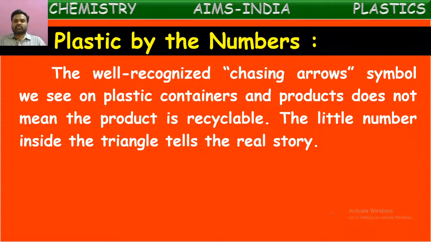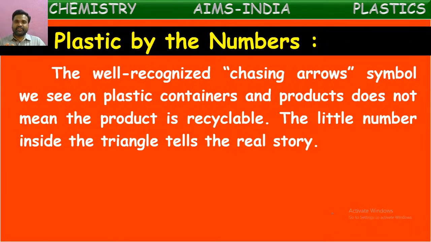The well-recognized chasing arrows symbol we see on plastic containers and products does not mean the product is recyclable. The little number inside the triangle tells the real story. Yes, we can see a chasing arrow triangle symbol on plastic items. If you observe at home, in our domestic plastic items, there will be a triangular symbol of chasing arrows. That does not represent whether it is recyclable or not. The number inside those arrows gives the complete story of the plastic.